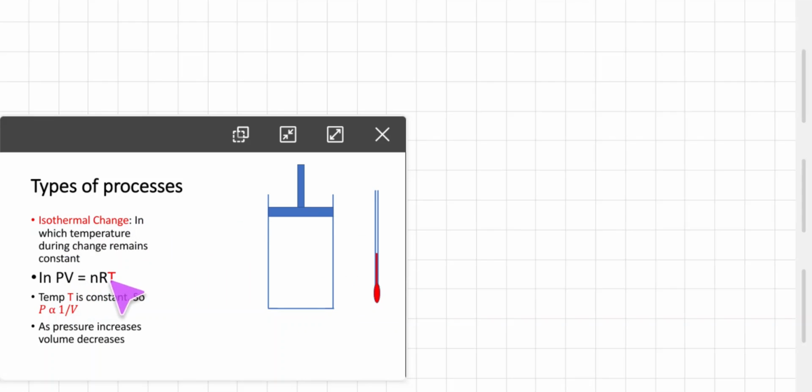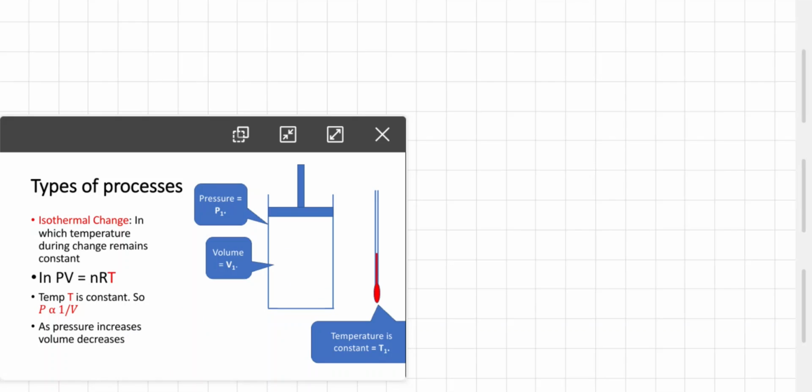In PV = nRT, the temperature T is constant, so simply pressure is proportional to 1 upon V, or pressure is inversely proportional to V. As pressure increases, volume decreases. Here the volume is V1, pressure is P1 and temperature is T1. The moment we apply pressure, we see that in case of isothermal change, the temperature is not changed.